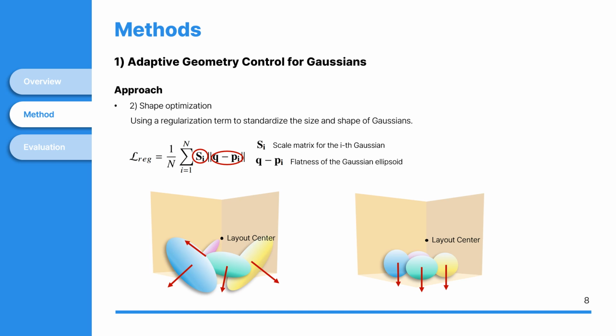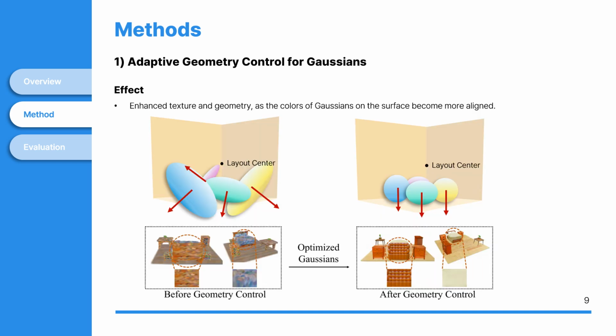Next, the random covariance and normal vectors of the Gaussians are optimized. Since the initial shapes of the Gaussians are inconsistent, a regularization term is added to align their shapes and normal vectors. As a result, the Gaussians are uniformly aligned and distributed near the surface. These refinements enhance texture and geometry, as Gaussians located on the same surface are more aligned in terms of size and normal vectors. As shown in the figure, this results in texture being generated much more effectively.